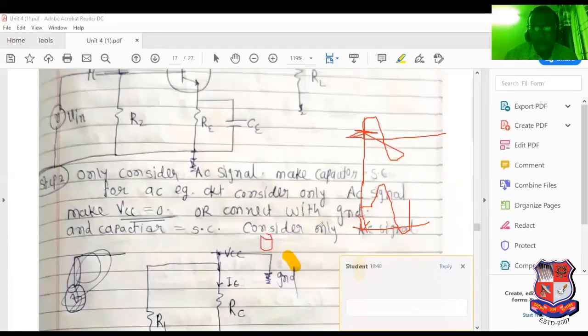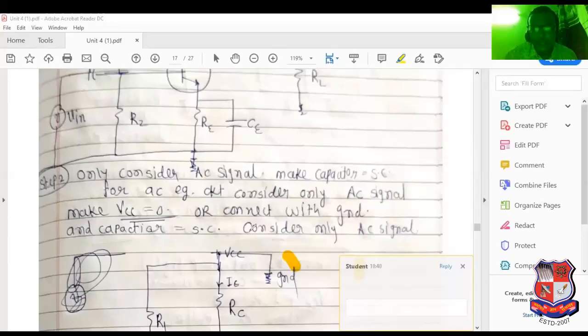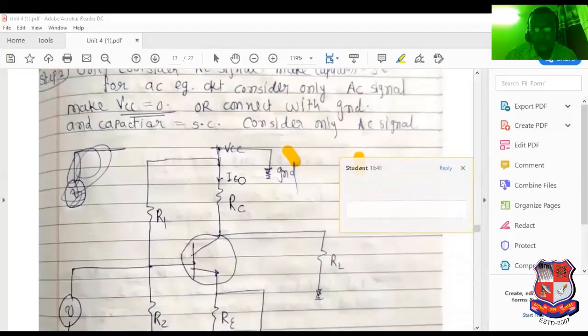Now see this very carefully. If here it is known as 0 volt, I have cleared all the drawing, so you will able to understand. See here, concentrate on that particular diagram also. Here it is known as 0 volt. Here it is known as 0 volt.